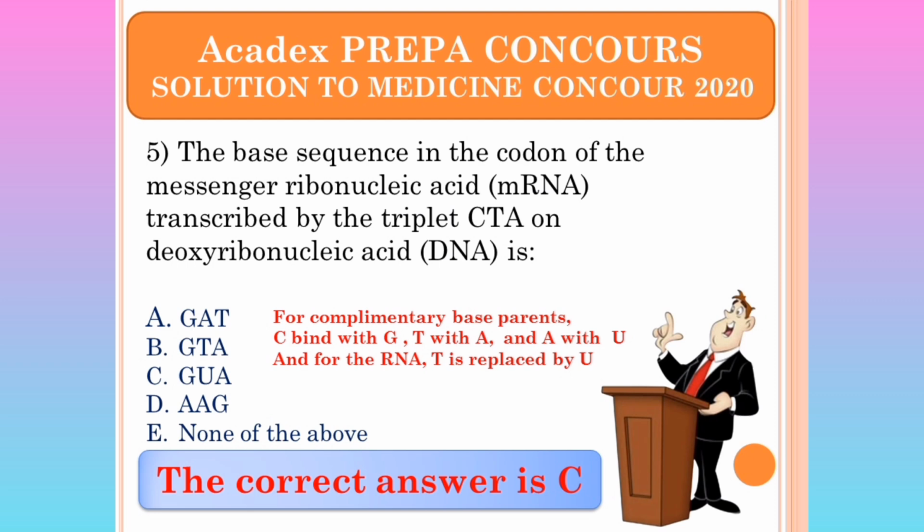So in the RNA, simply the T is replaced by U. So our obvious answer here is going to be C. So the option that has the correct answer is C.